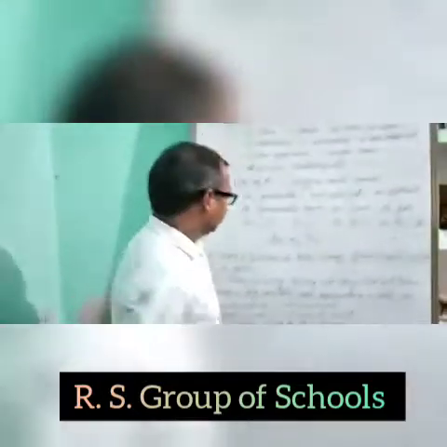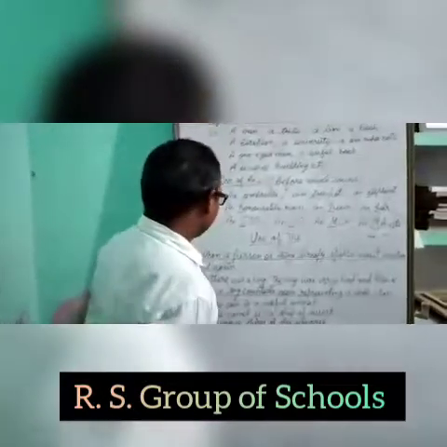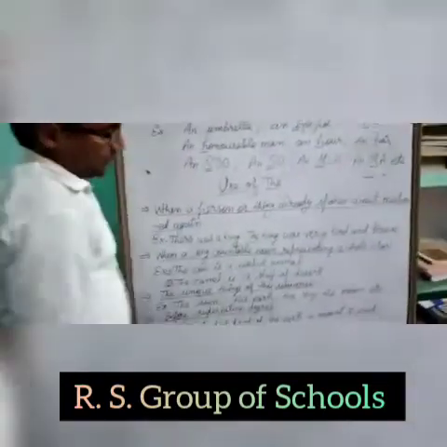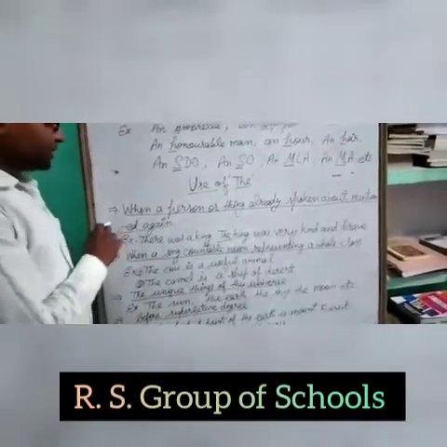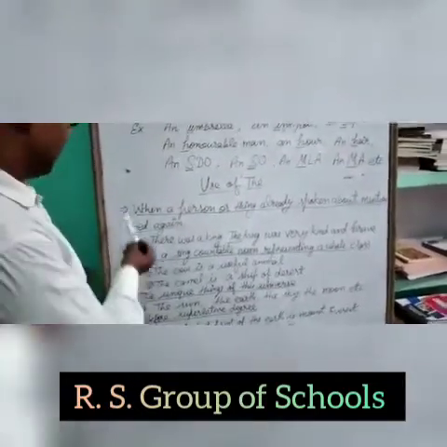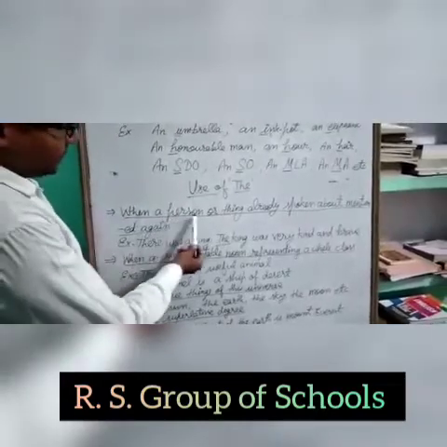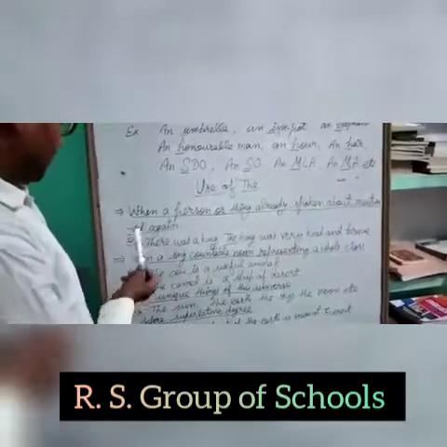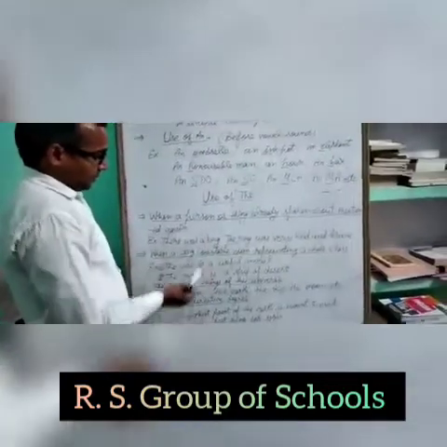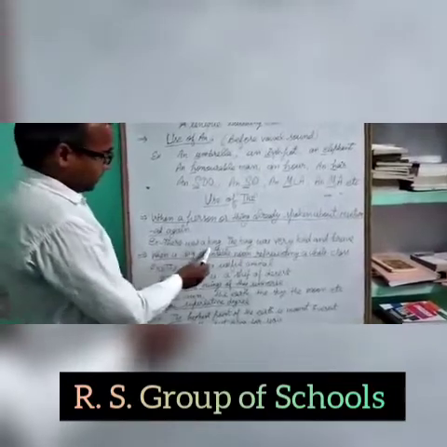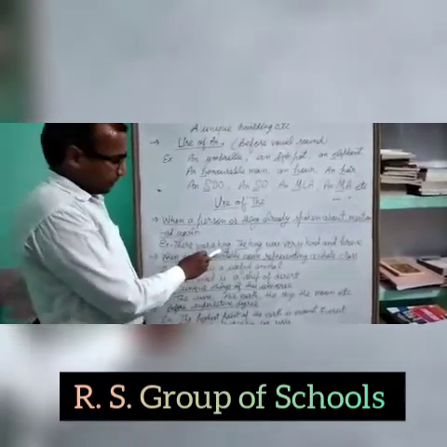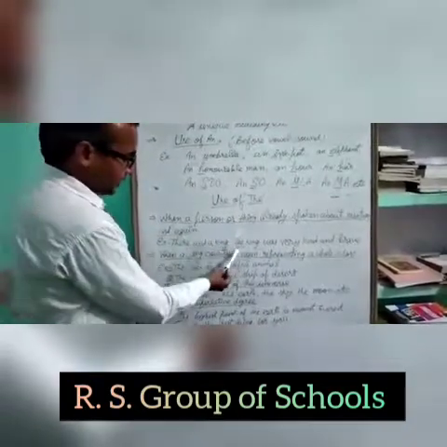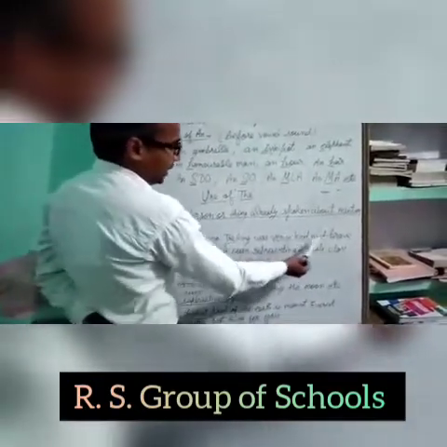Next is the use of the. The is the definite article. Some points are there. We will focus on those points where we will use the. First point is when a person or thing is already spoken about and mentioned again. Like, there was a king. In this sentence, king has been mentioned. When in the next sentence this noun is mentioned again, we will use the. The king was very kind and brave.